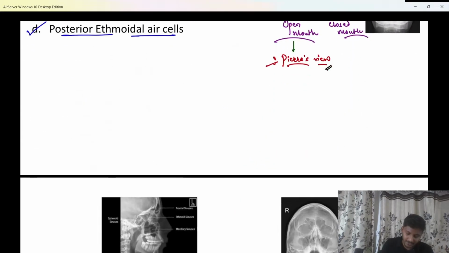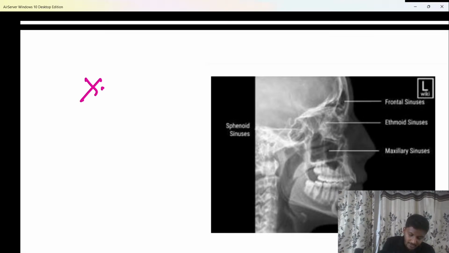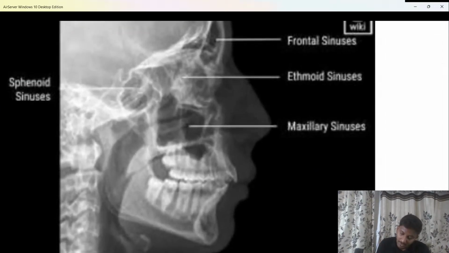It is the X-ray skull lateral view, बेटा. The X-ray skull lateral view is the one where all the sinuses are visible. Do remember that. So if they ask you what is that view of X-ray paranasal sinuses where all the sinuses are visible, the answer has to be the X-ray skull lateral view. All sinuses are visible. Can you see over here? Just see, I'm highlighting again.